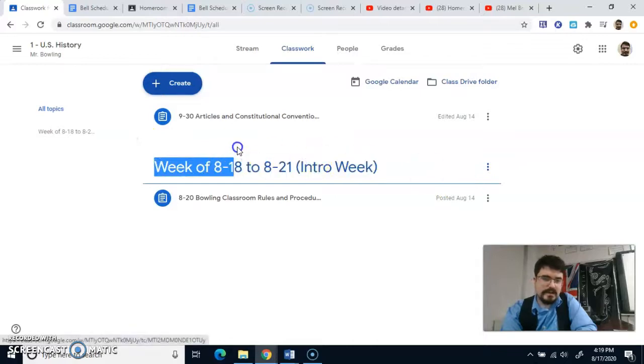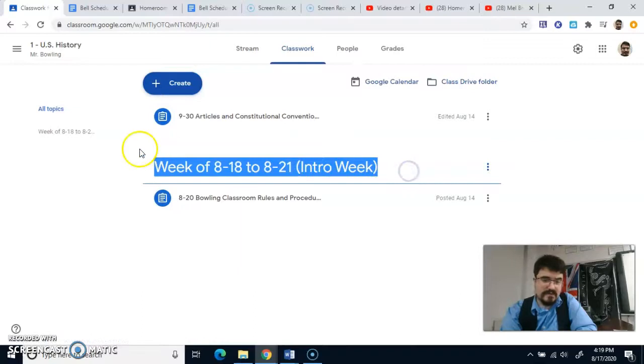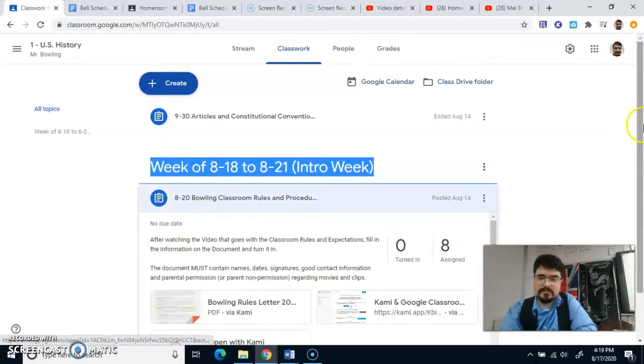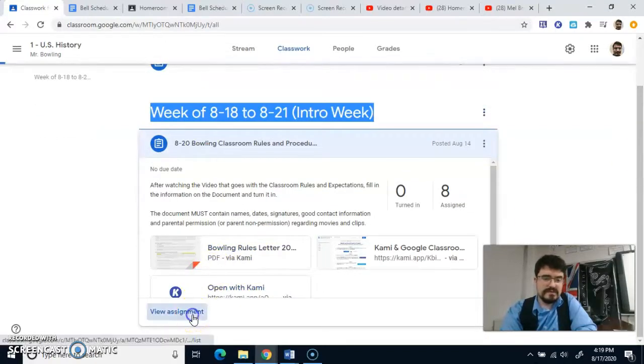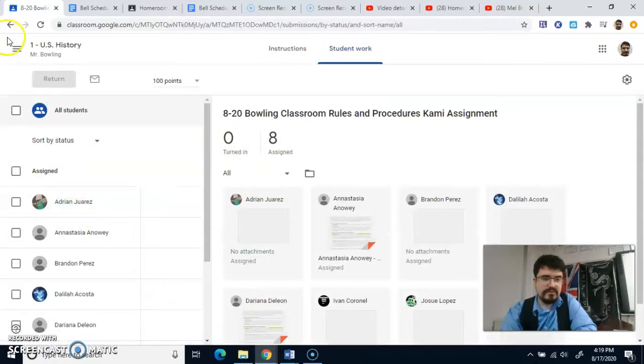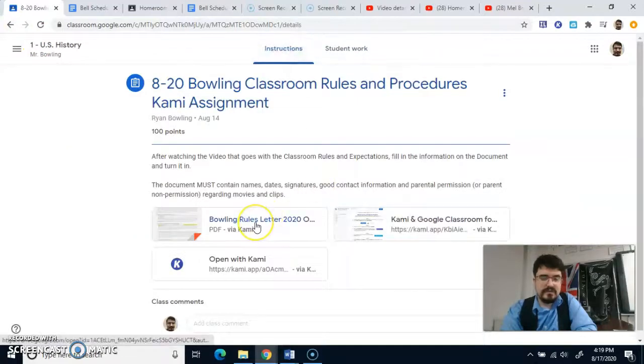Well, by day. Intro week will have its own, so it'll be at the very bottom, and then you'll notice that every single assignment will have a day in front of it. 8-20, Mr. Bowling's classroom rules and procedures. If you go ahead and view the assignment, there is a PDF right here. Let's back this out and take a look at the instructions.